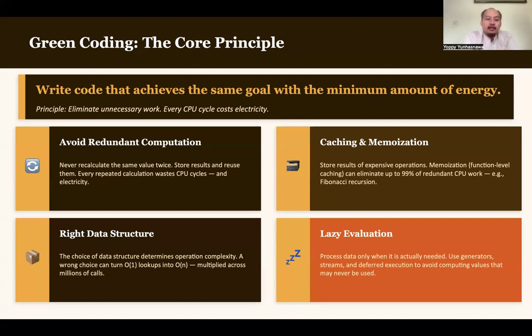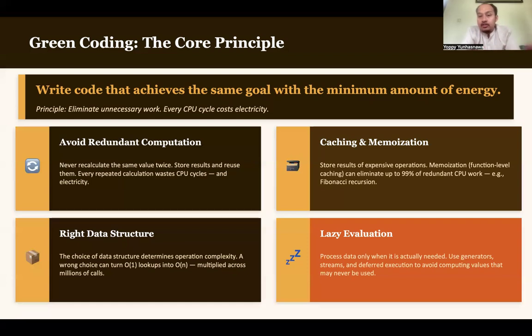Then next, choose the right data structure. When we create an application, of course we will talk about data, either data in a variable or data in storage. Every data has its purpose. So based on the purpose that you want to achieve, please select the proper data types.